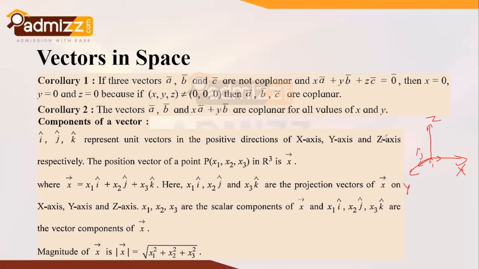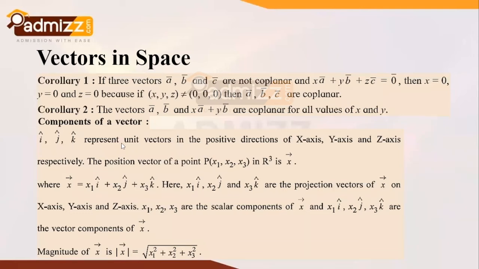It also has magnitude 1, and the k cap vector lies in the direction of the positive z axis. So the coordinates for i cap in 3 dimensions are 1, 0, 0, for j cap we have 0, 1, 0, and for k cap we have 0, 0, 1. So these are unit vectors which lie along the axes.